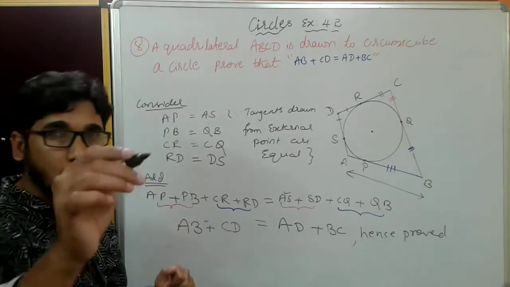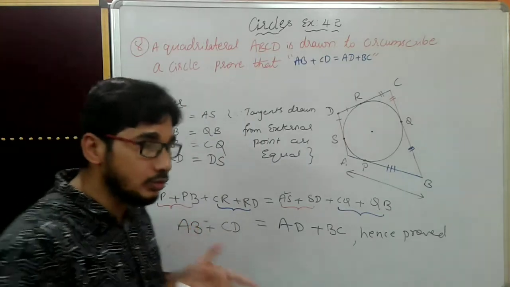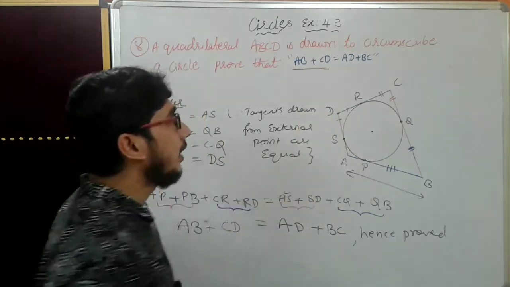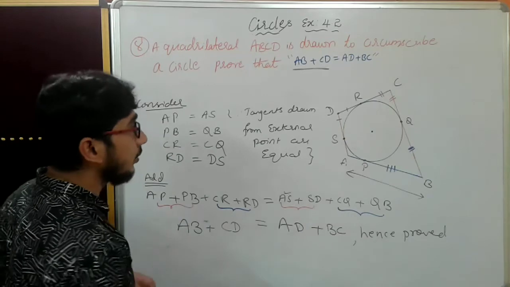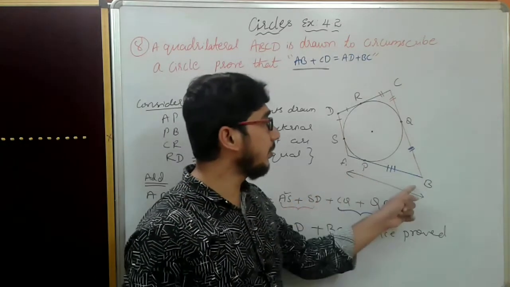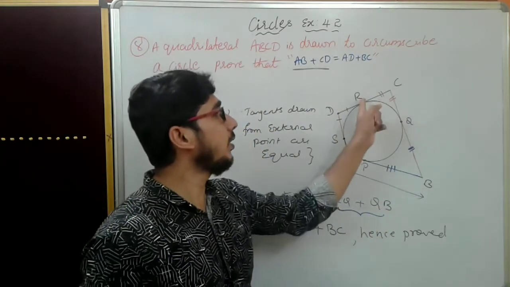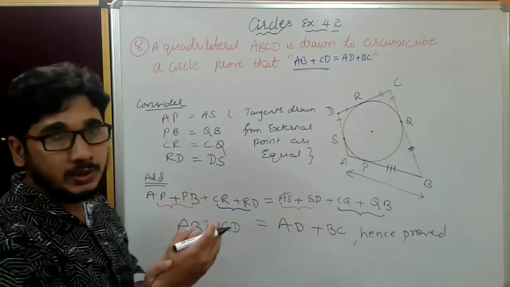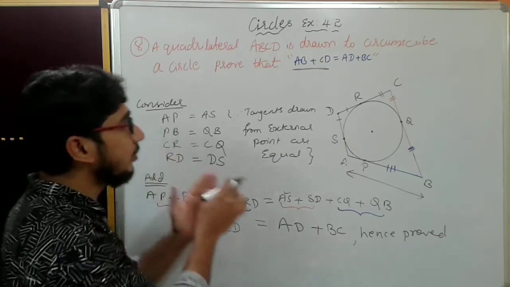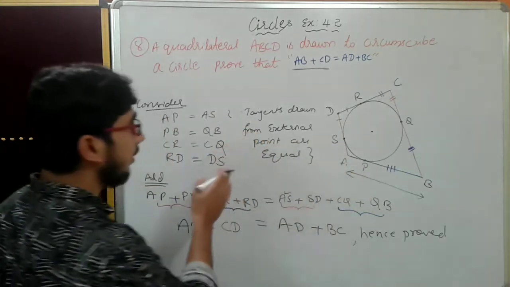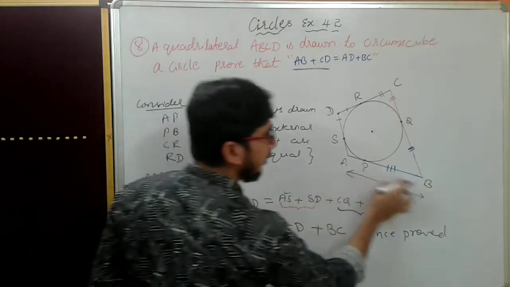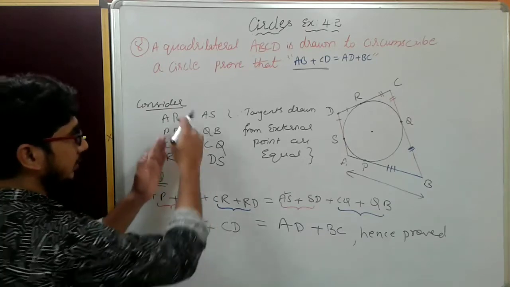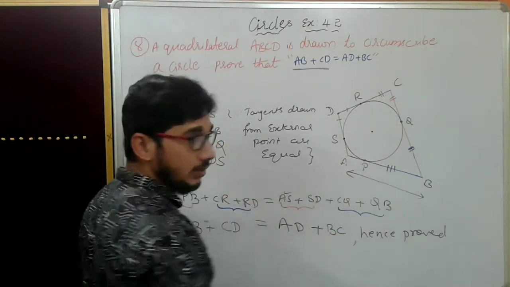One clue you have to find out before itself, the way you should move. That is the trick. AB plus CD you have to take separately and write it down. AB means AP plus PB. CD means CR plus RD. These terms should come to the LHS. The remaining ones, AP is nothing but AS, write separately, and PB is nothing but PQ. Write this side portion added here, and this one added there.